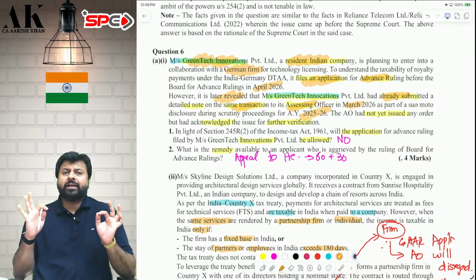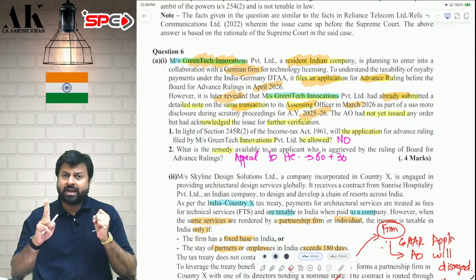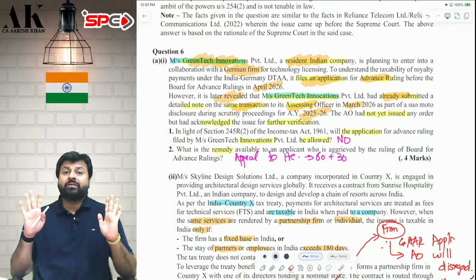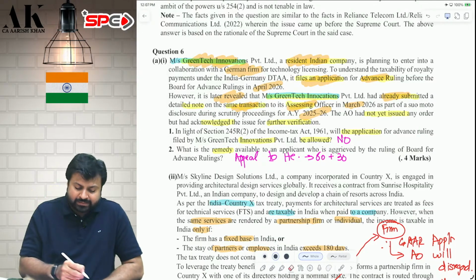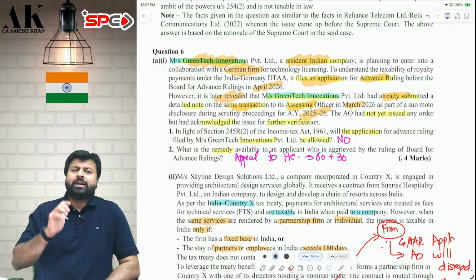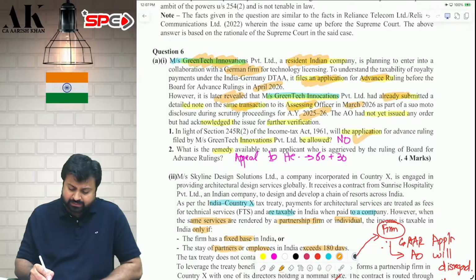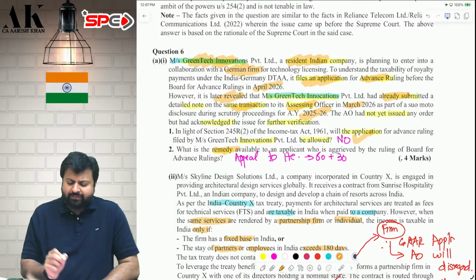It is very clearly written in the law that if your matter is already pending in front of Income Tax Authority or ITAT or any court, the AAR will reject your application. In this case, your matter is already pending since March 26. You should not have come in April 26 to AAR. Your application will be rejected. First part is this. Second part, what is the remedy available?